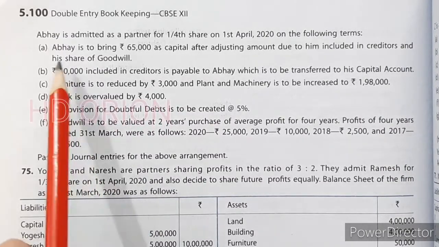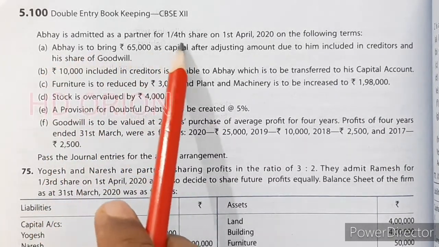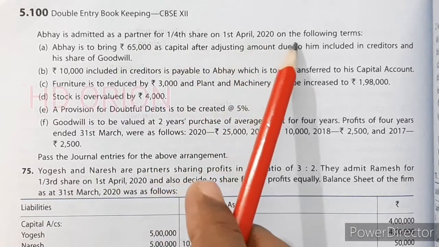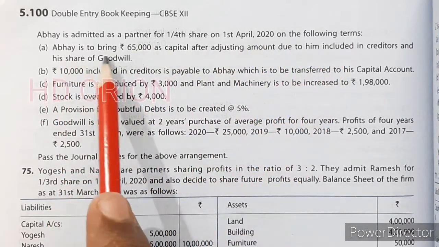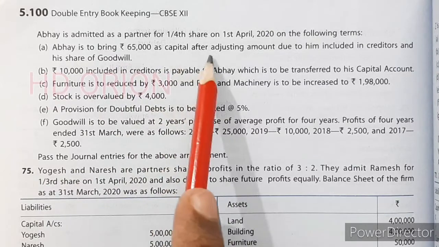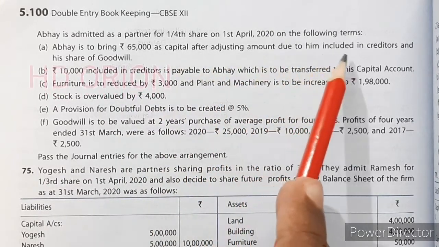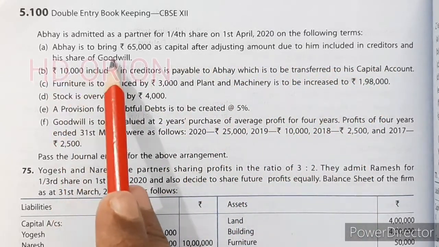Further, the question says Abhay is admitted as a partner for 1/4 share on 1st April 2020 on the following terms. Abhay is to bring rupees 65,000 as capital after adjusting amount due to him included in creditors and his share of goodwill.